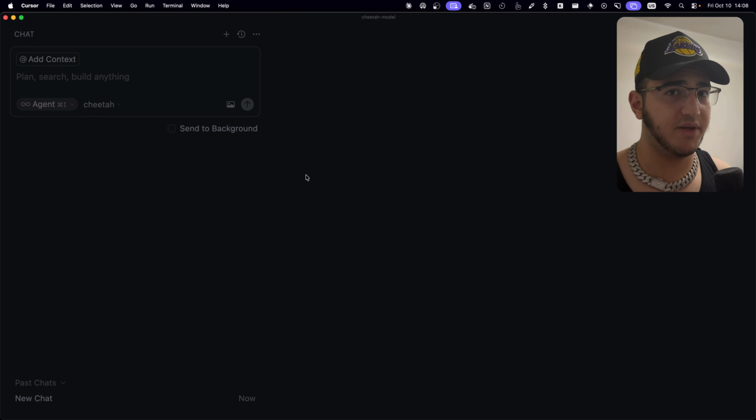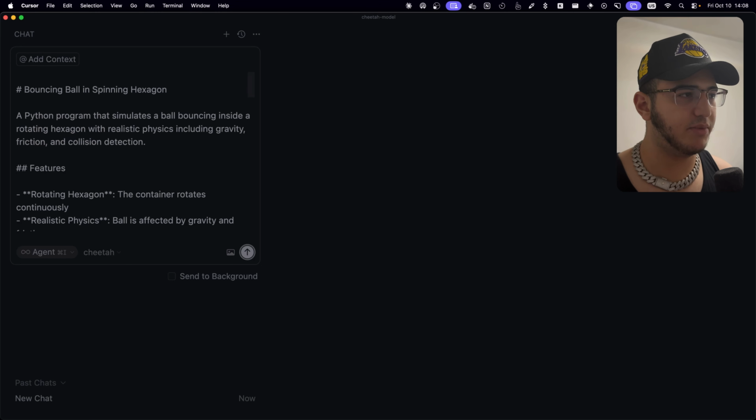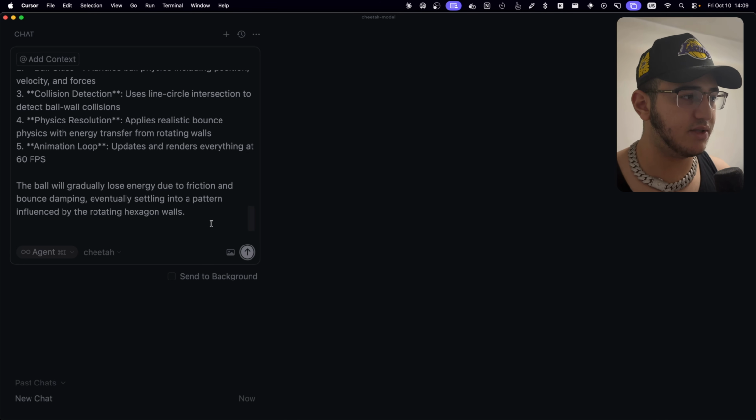And this is really what I meant when I said this cannot be a Gemini model, and especially not Gemini 3. Gemini 2.5 Pro would completely crush this benchmark. And yet, if a higher model performed worse than the one before it, that model would obviously not be from the same lab. Now, I have been hating on this model, but let me show you a really cool thing. So I want to show you the speed of the model. And we can do this by just saying implement and then copying the prompt I used for the hexagon spinning ball. Then obviously you select the cheetah model and look how fast it implements it.